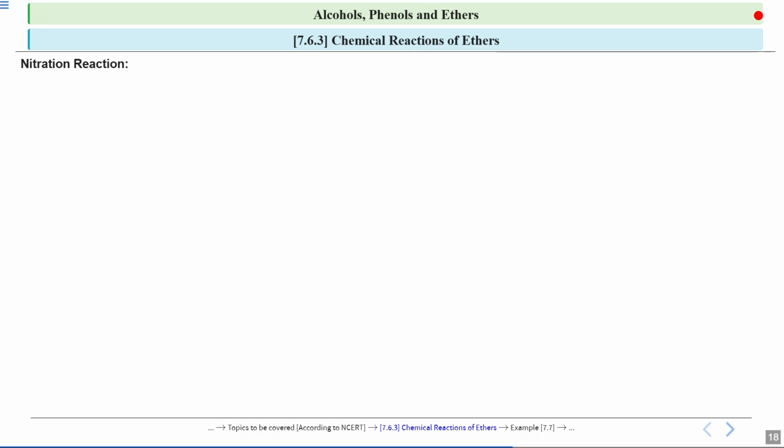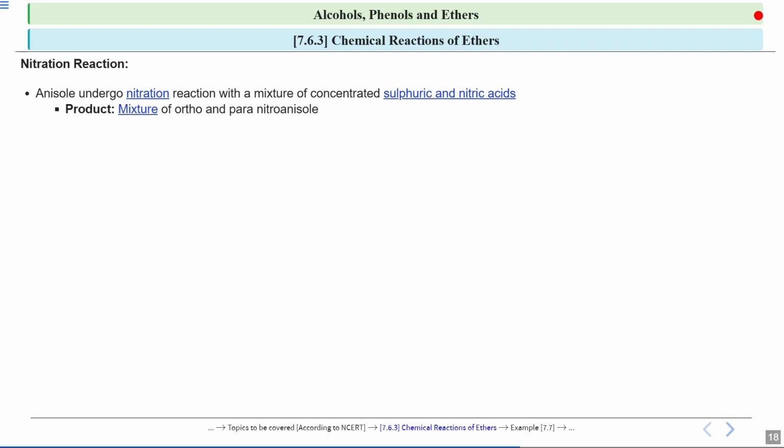Now the next reaction which we will see is the nitration reaction. So here anisole undergoes nitration with a mixture of concentrated sulfuric acid and nitric acid. Now this will introduce a nitro group to your aromatic ring. In the product you will get a mixture of ortho and para nitroanisole. That means the nitro group can attach to either the ortho or para position, relative to the methoxy group on the benzene ring.